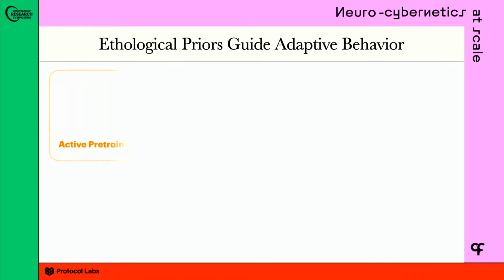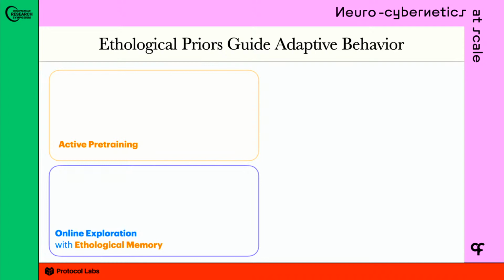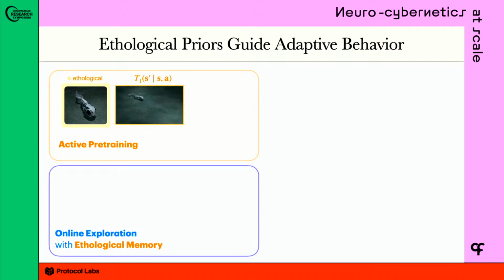So, how do we actually operationalize this? There are two stages: an active pre-training stage and an online exploration stage. In the active pre-training stage, we train the agent in maybe its native environment. Zebrafish, for example, are native to freshwater streams. The idea is to train the agent in an environment with unconstrained, freely moving dynamics. You can train it with homeostatic drives. It can pursue food. It can swim around.